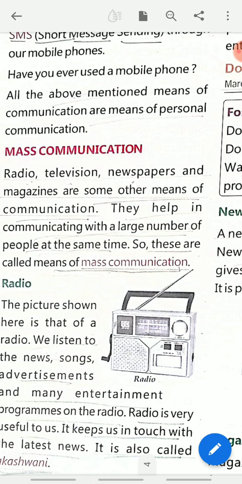They know how to send messages and everything through WhatsApp, and they also know what SMS is. In every mobile, they can see a message app. Have you ever used a mobile phone? All the above mentioned means of communication are means of personal communication. Now here we come to an end. So what are the personal communication means? Now you have got it. We have done personal communication means: first postal services and then PCOs, money order, telegram, mobile phone.